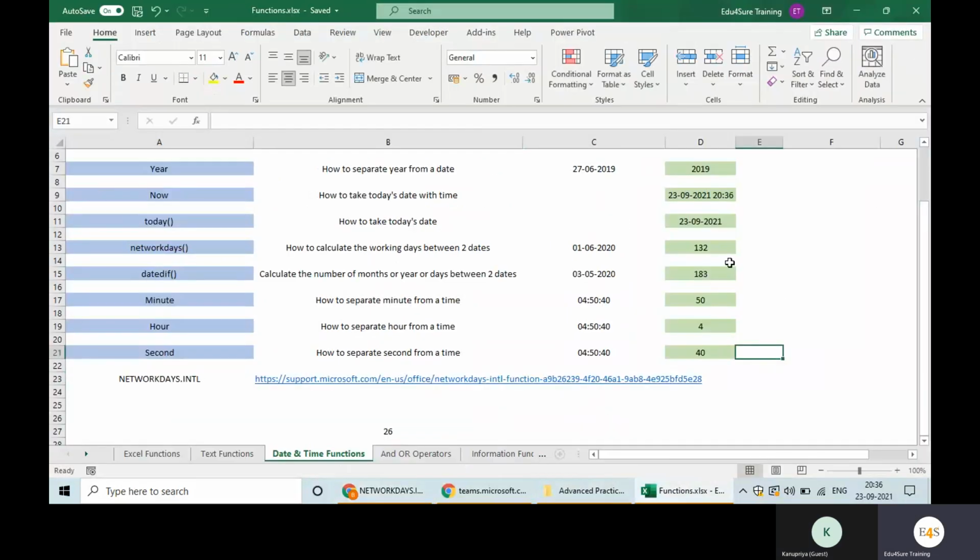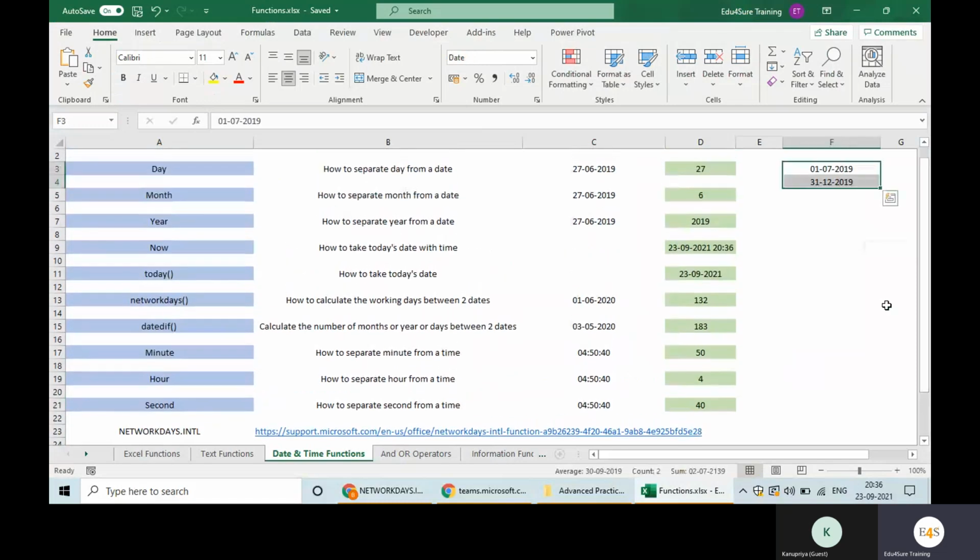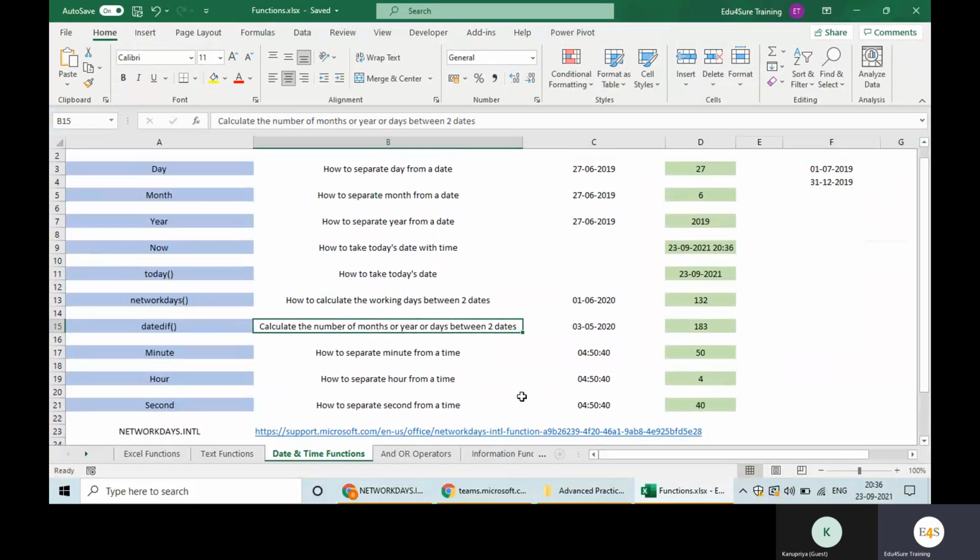Now, could we count the number of days between two dates? For example, we do not want to make Saturday and Sunday off, and we just want to count the days between two dates, not working days, I mean all the days. How will you do that? For that also we have a formula: DATEDIF.